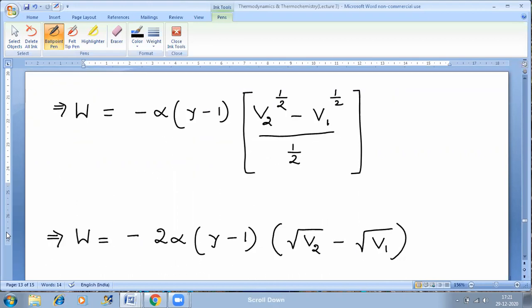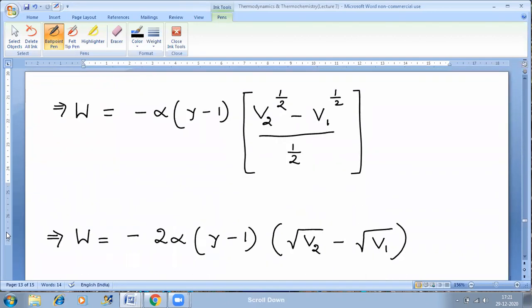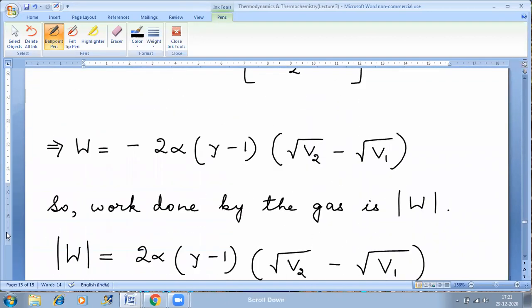Any doubt, यहाँ तक क्लियर है सबको? Now, very, very important statement.